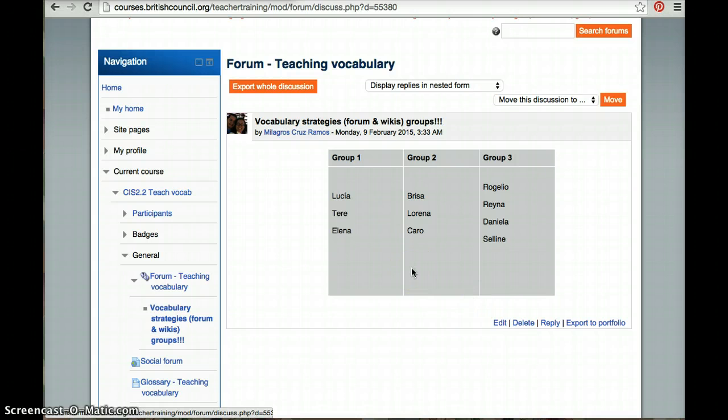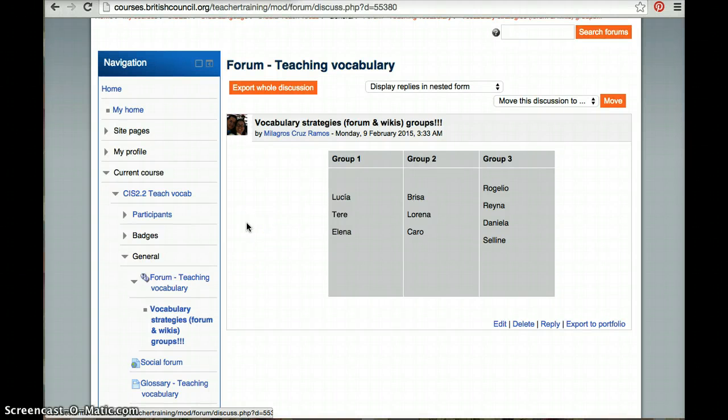You remember that forum post like 1 unit or 2 units ago? You already have each other's emails. If you need your classmates' emails, just send me a message. I'll provide the emails again, all right? It's really important that you know who you're working with.